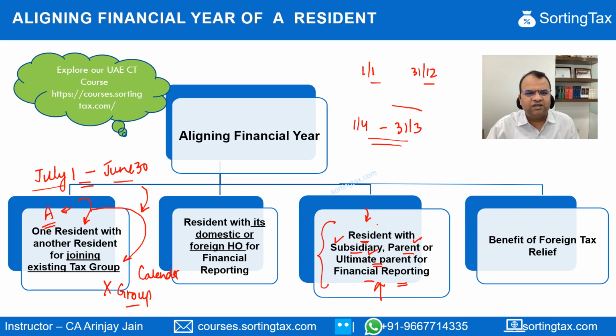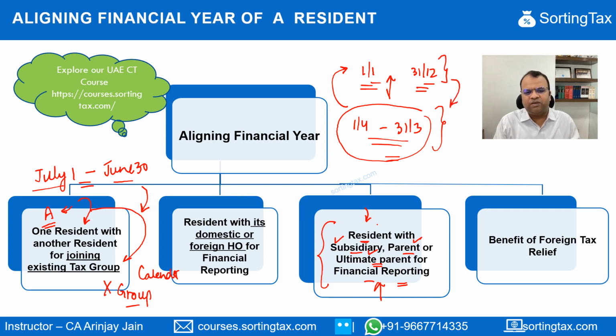Now, if there are any taxes which are deducted here during this tax period, the question that comes up is how much of that should be credited in the UAE? To deal with such a situation, a company can make an application that, because of this foreign tax credit issue, I just want to align my financial year in line with the company or the entity from which I'm getting most of my payments and where taxes are being deducted.